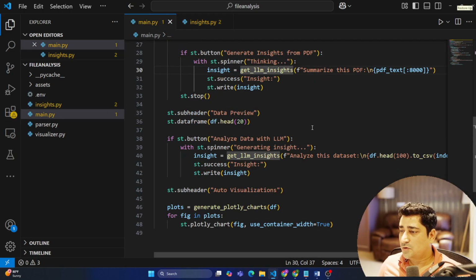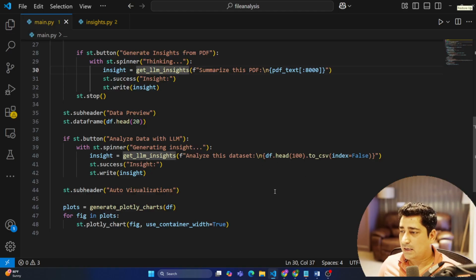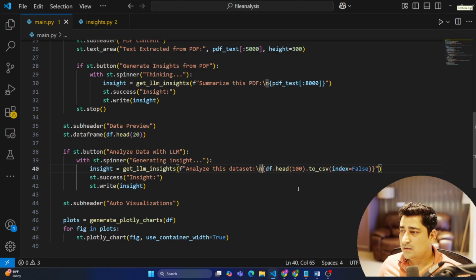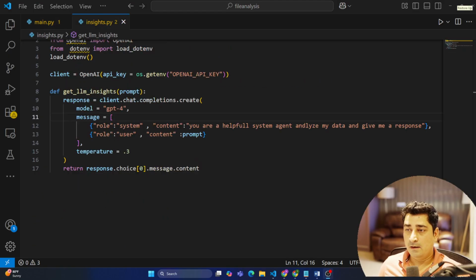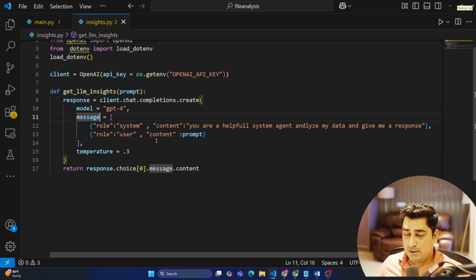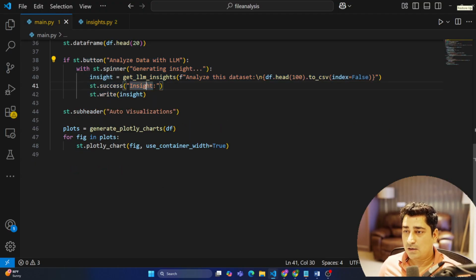So let me go to the main.py file and let's check. So analyze this data, and if I have this data df head to CSV, what am I supposed to do with that? Let me fix. Okay, it seems like it's a minor issue. It's messages, not message.